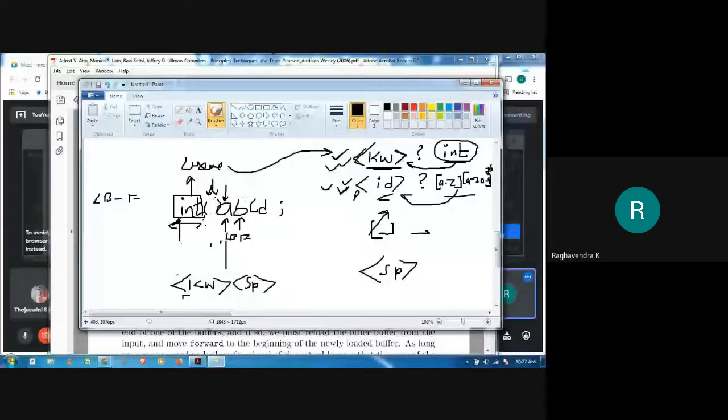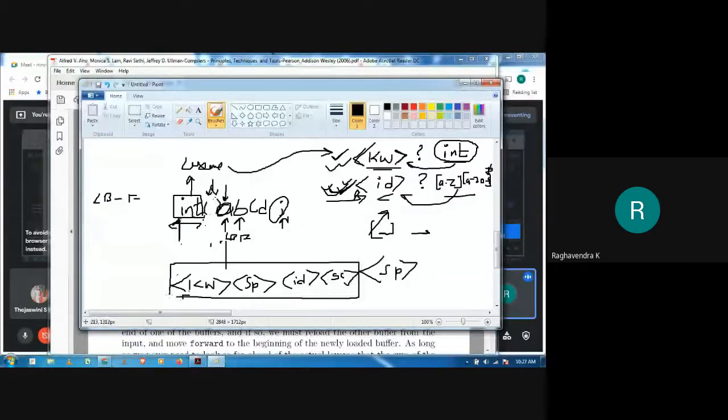No, sorry, this one doesn't match because it is A. Obviously, we are going with identifier. Until what? Until we come across semicolon, which is not a part of any definition. So this will return identifier, and then finally we have a semicolon. I'll write it as SC. So these are the set of tokens that will be returned by our lexical analyzer using the lexeme begin and the forward pointer.